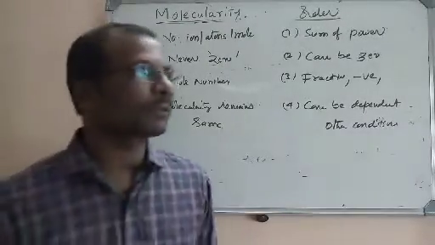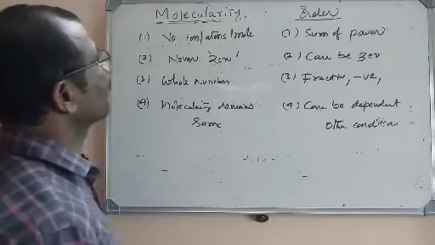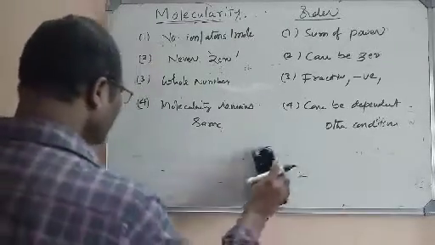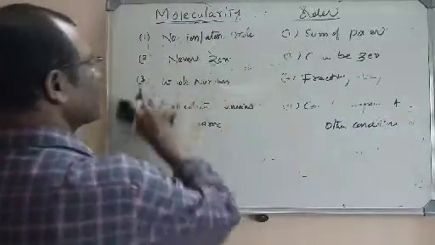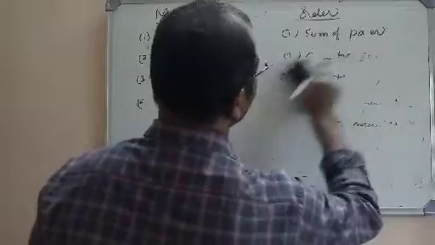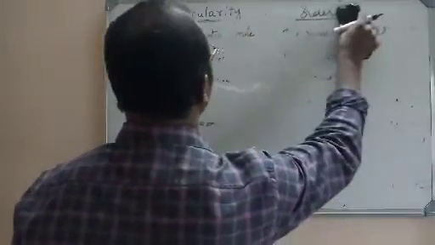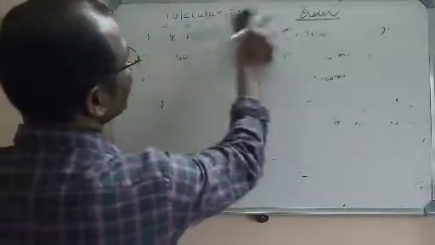Now let us move to the next concept. So we had learned what is meant by molecularity and what is meant by order. Now let us go to the integral rate equation. So today we have learned what is an order, what is a molecularity, and we have made a comparison between the molecularity and the order.